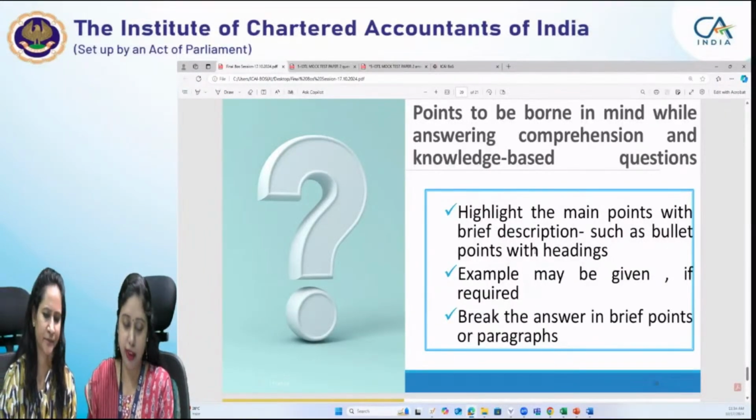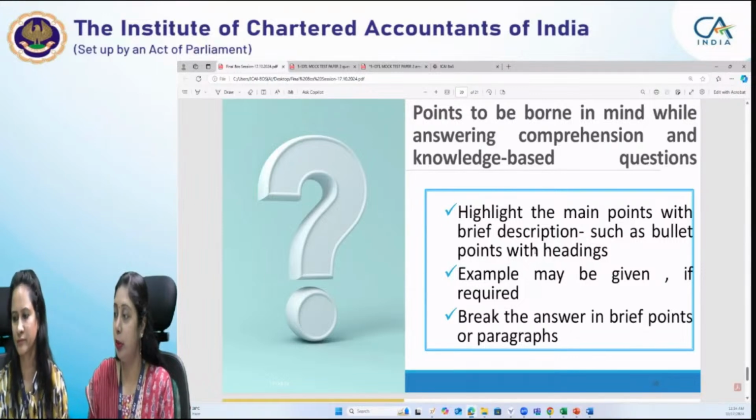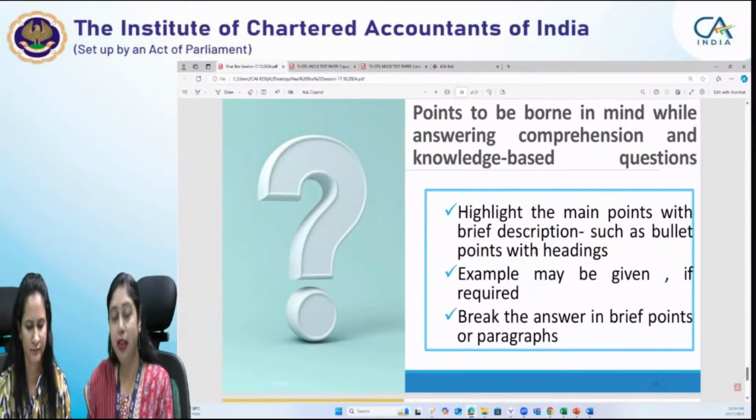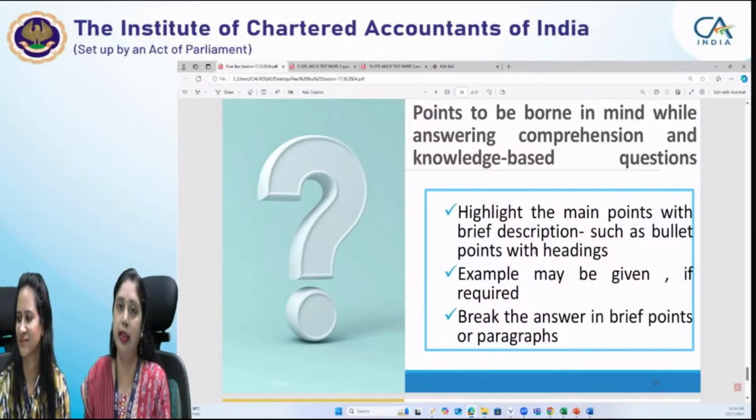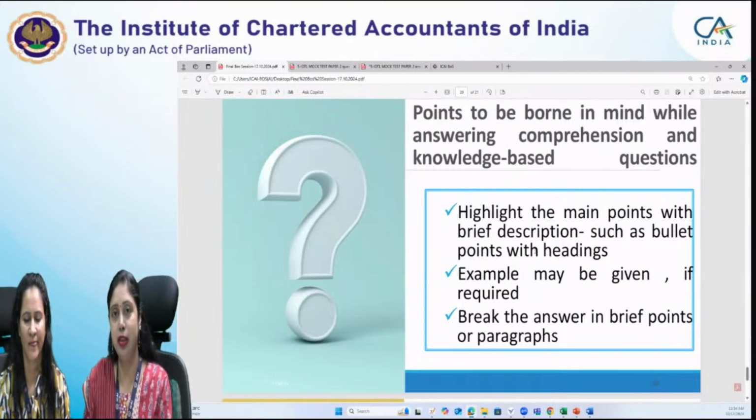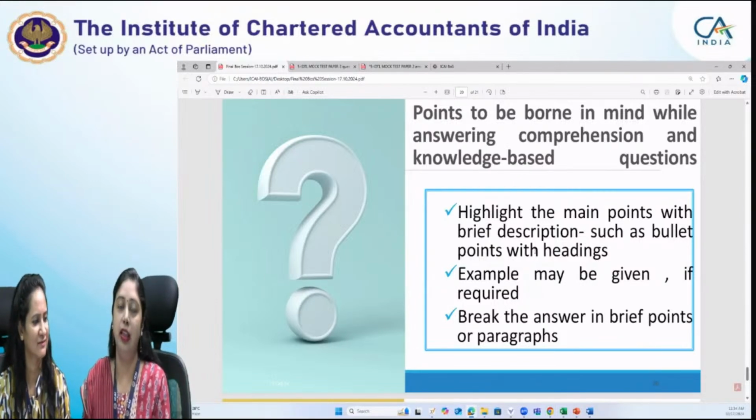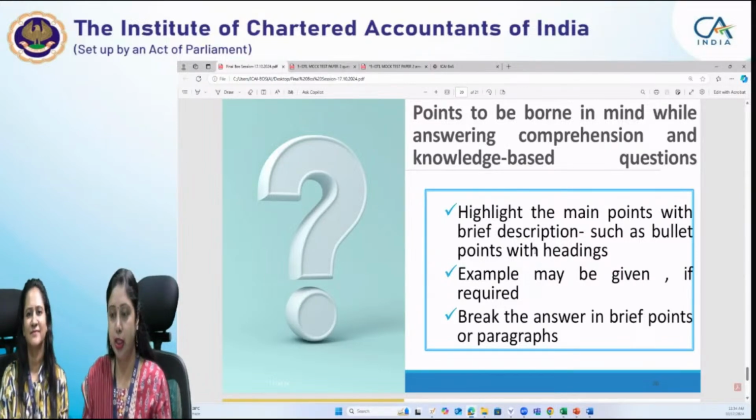Before that, let us first quickly recapitulate the commonly committed errors which we discussed last time, because after the session we received requests from some students through mail that they want to know those commonly committed errors. Though they can view that session, in this session also, for the benefit of those who were not with us last time, let us quickly go through those points, because we'll not be taking you through the PPTs.